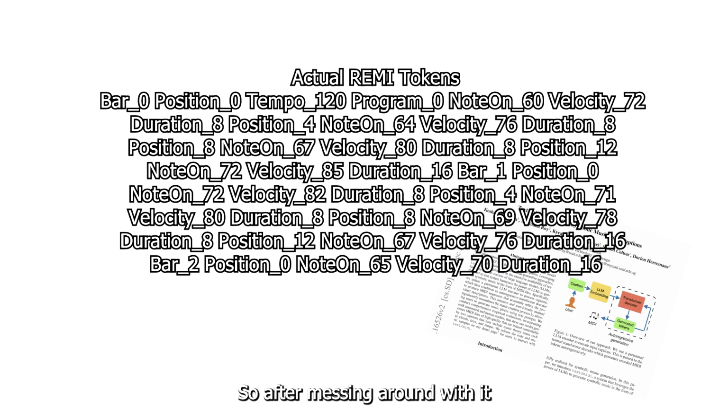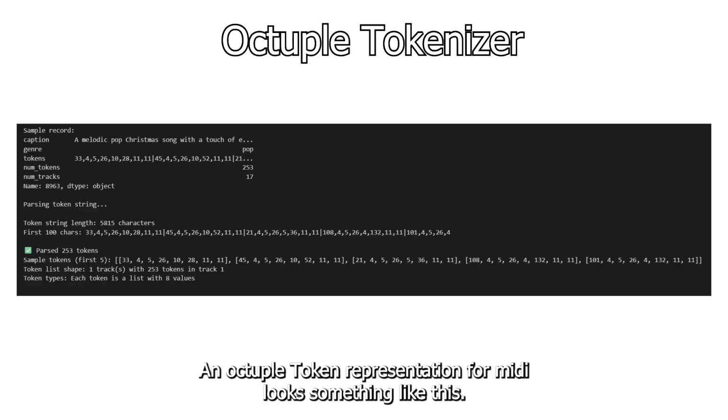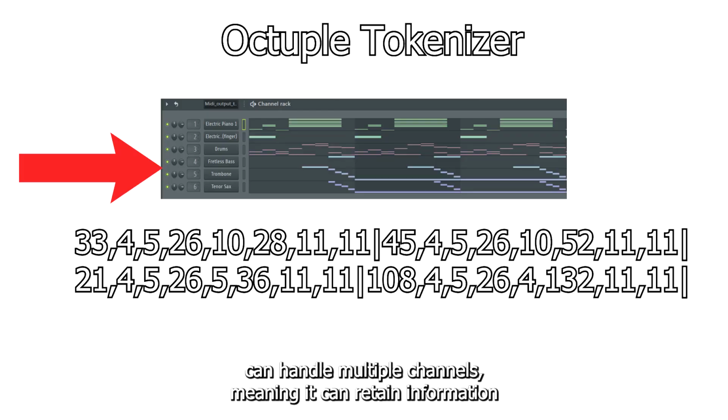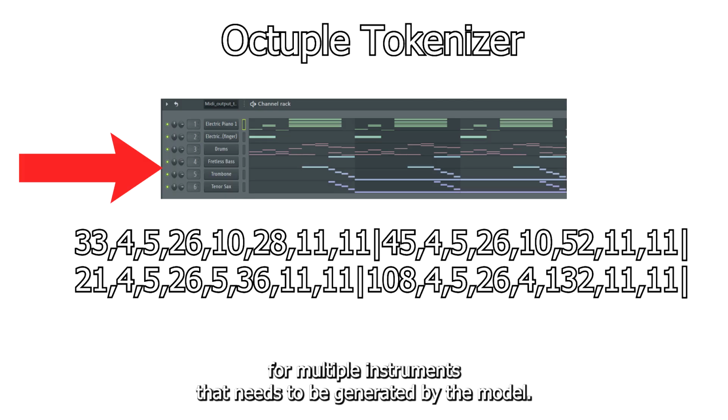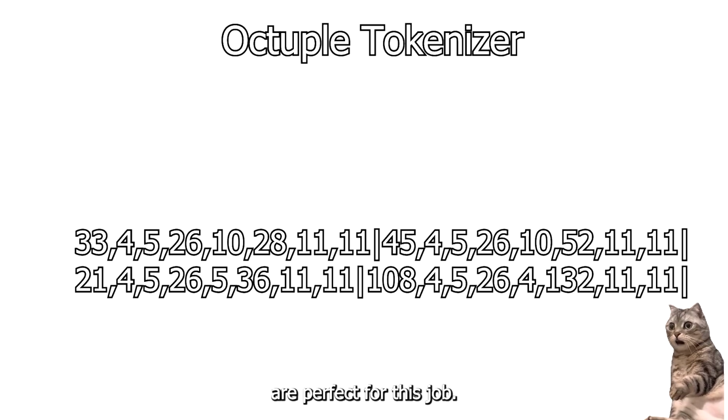So after messing around with it for some time, I decided to settle for the octuple tokenizer. An octuple token representation for MIDI looks something like this. The reason why I chose this is because unlike the Remi tokenizer, octuple can handle multiple channels, meaning it can retain information for multiple instruments that need to be generated by the model. But there's a small trick underlying here that made the octuple tokenizer perfect for this job.